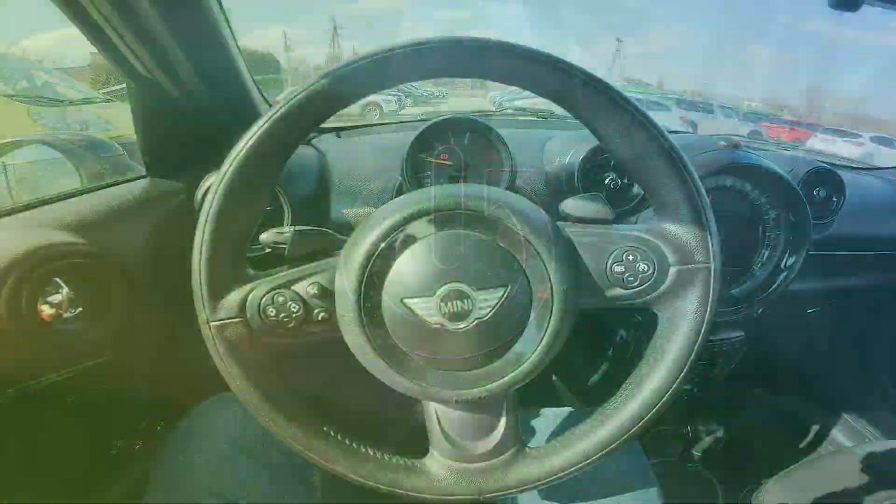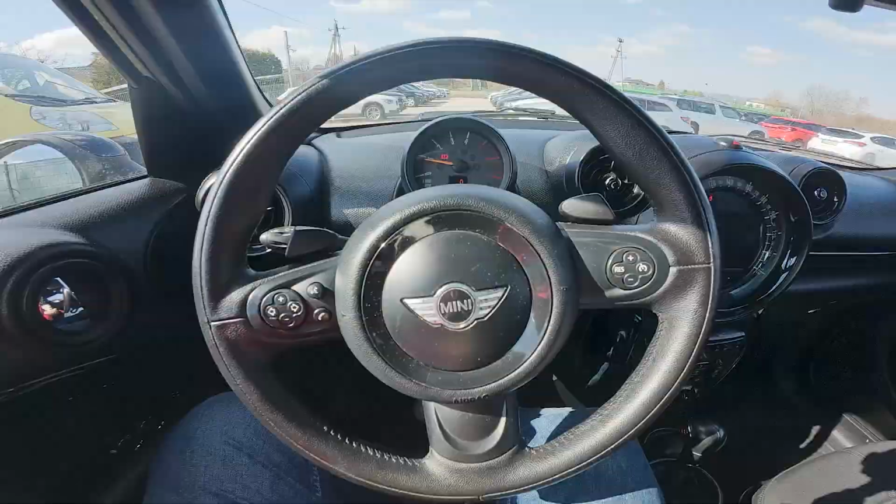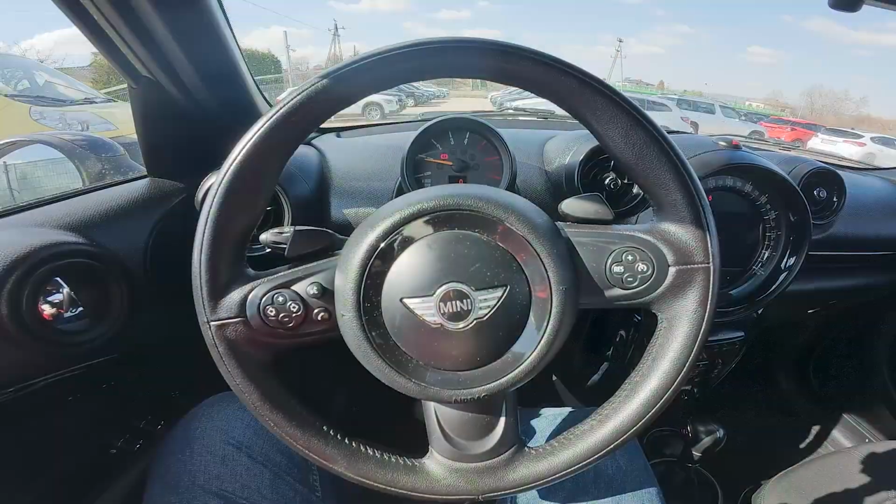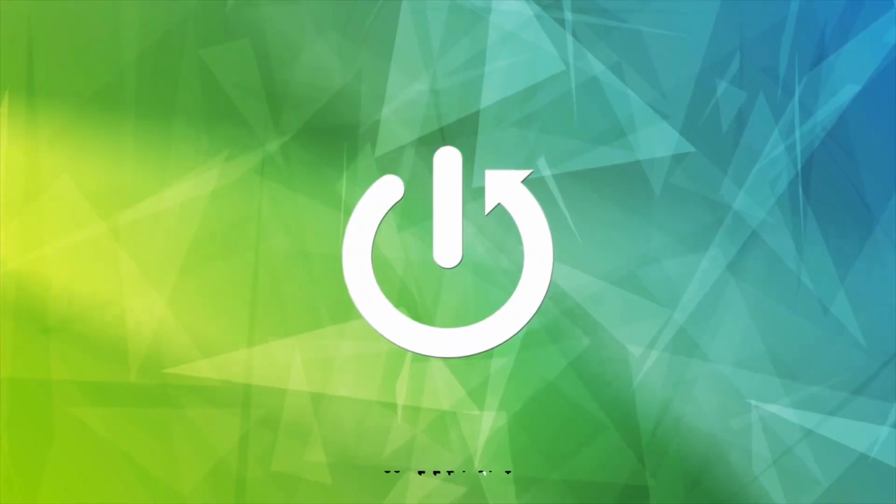Hello, today I'm in Lexus UX200. In this video I'll show you how to find and manage door lock settings.